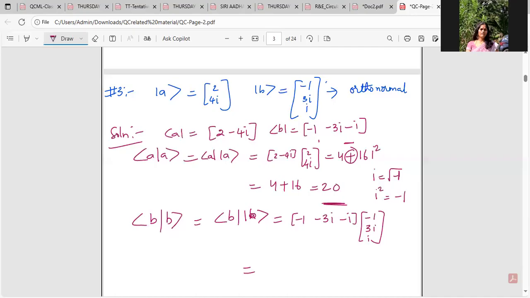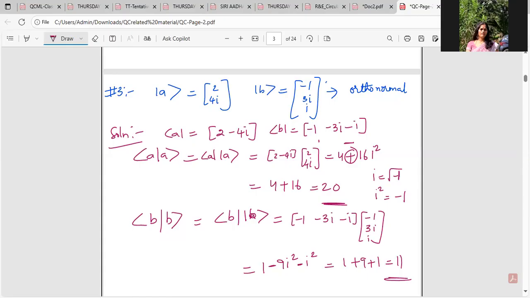So what I will be having is minus 1 into minus 1 is 1. Like previously, it is minus of 3 threes is 9 into i squared, minus of i squared. So 1 plus 9 plus 1. This would be 11.